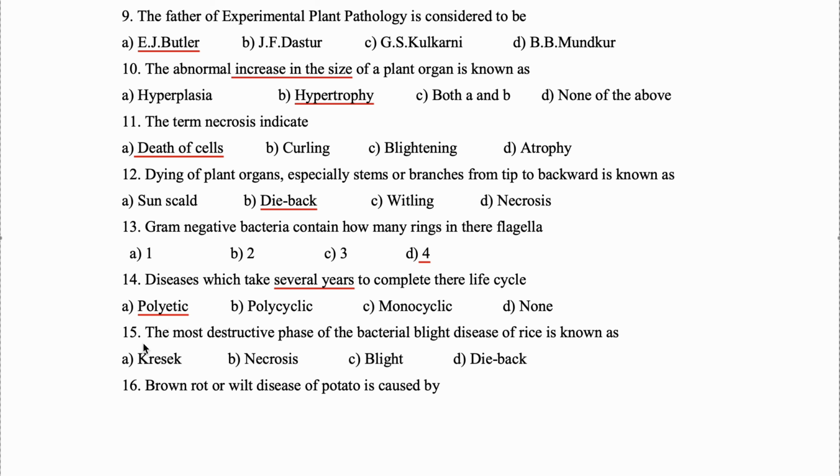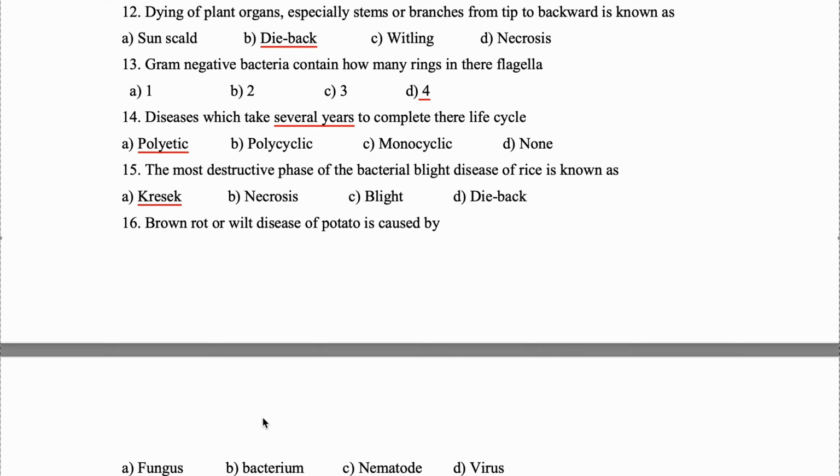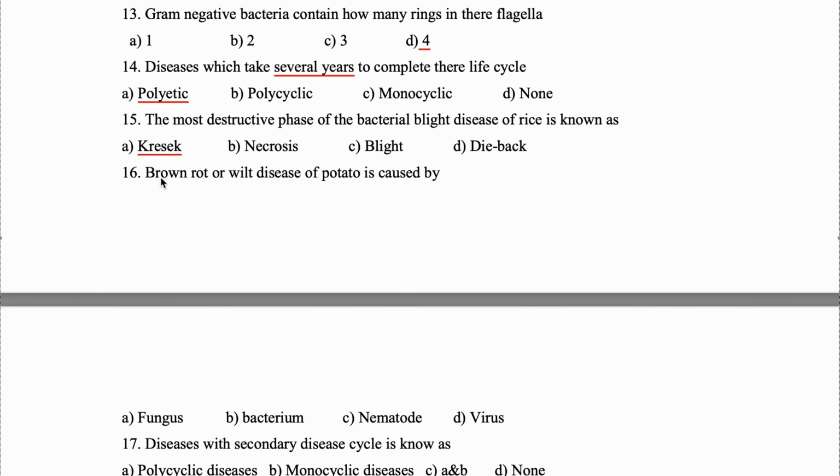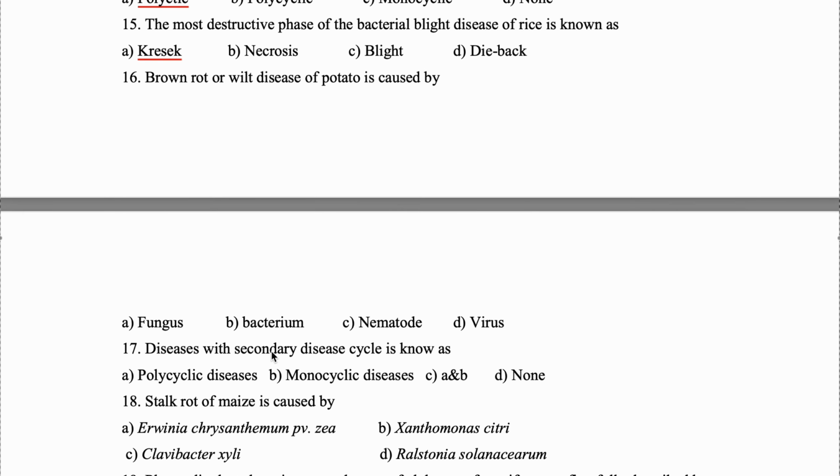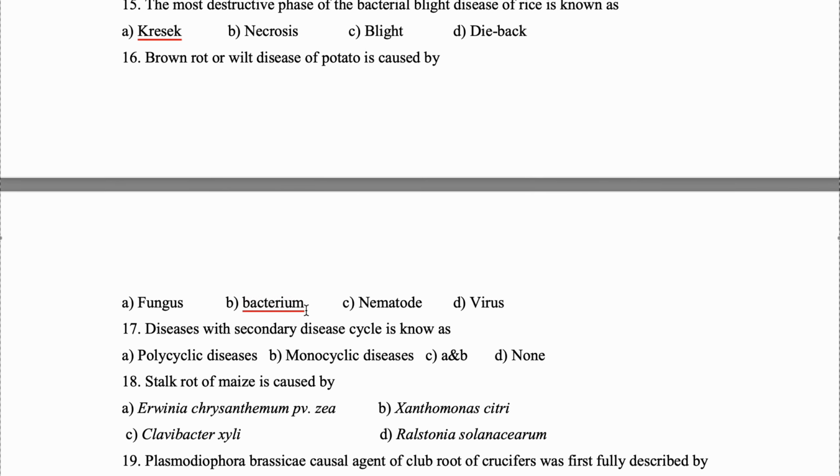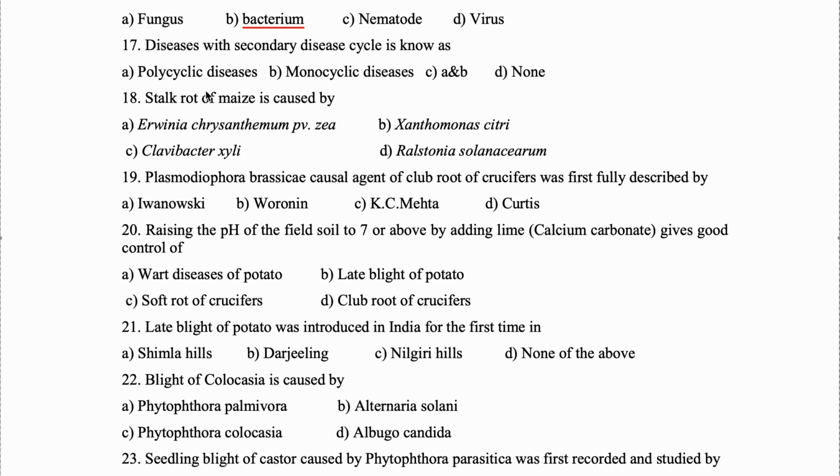Next, question number 15. The most destructive phase of bacterial blight disease of rice, that means BLB, will be kresek phase. Next, brown rot or wilt disease of potato is caused by, it is bacterium. Question 17.